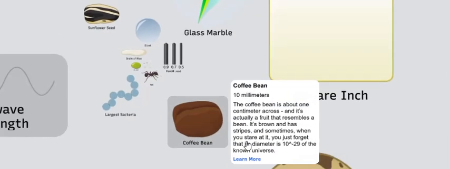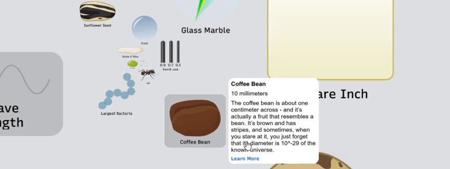Coffee bean, 10 millimeters. The coffee bean is about a centimeter across, and it's actually a fruit that resembles a bean. It's brown and it has stripes. Sometimes when you stare at it, you just forget that its diameter is 10 to the power of negative 29 of the known universe. That being the observable universe.